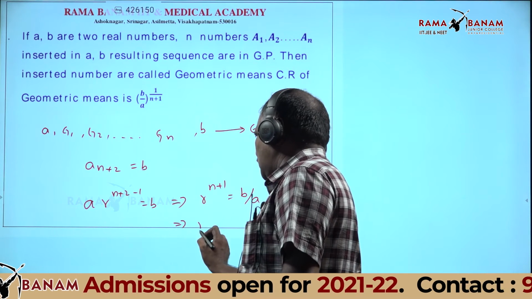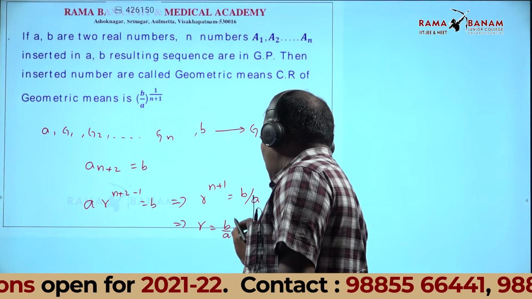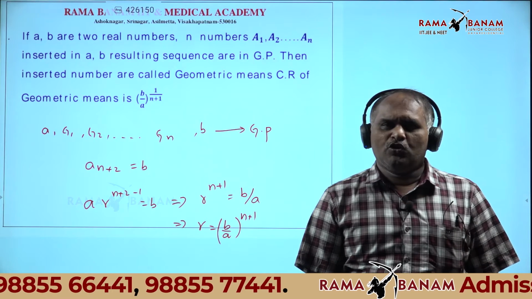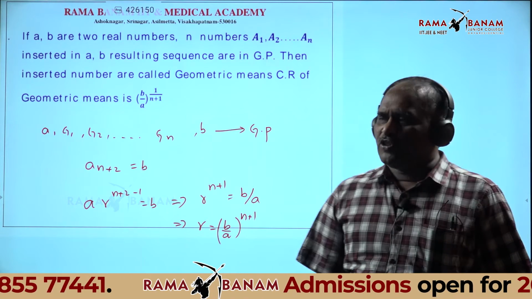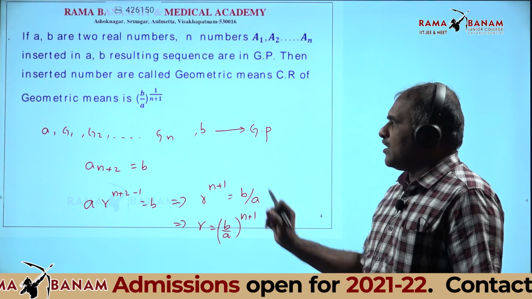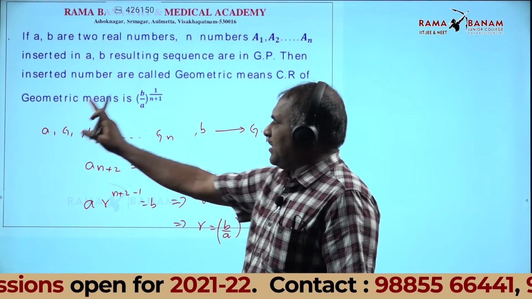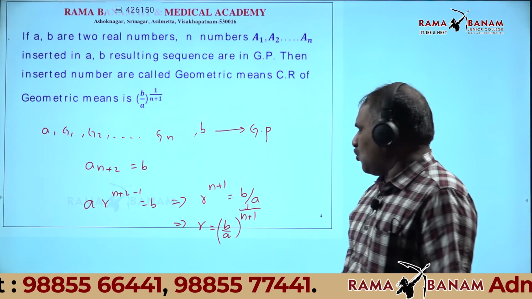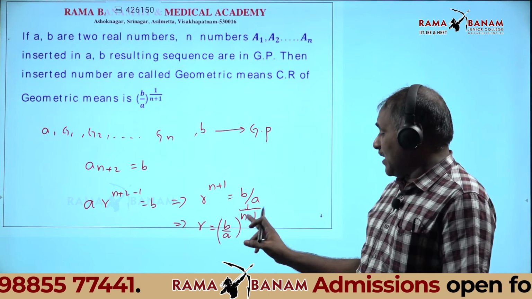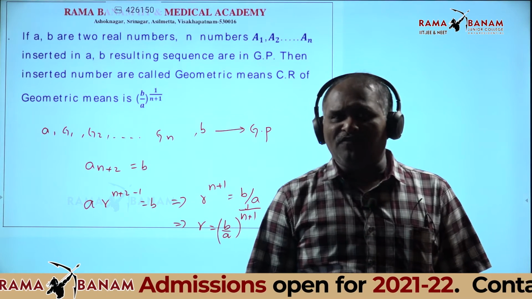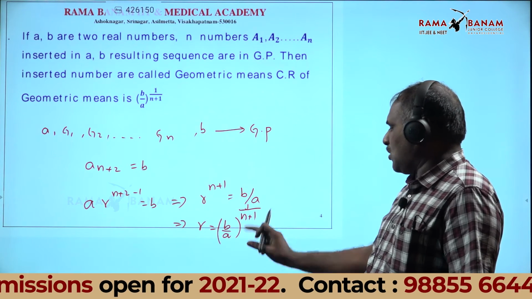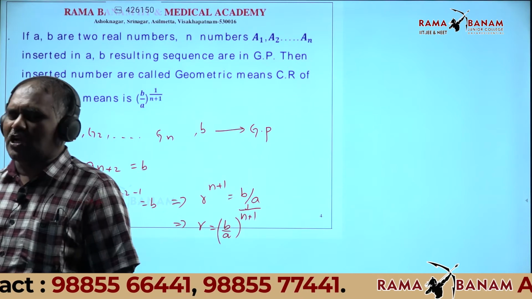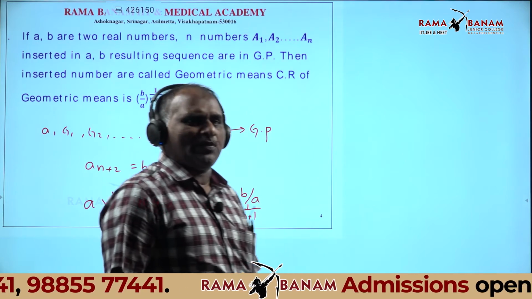What is the R value? R is B by A whole power 1 by n plus 1. Do you understand? Yes, sir. Therefore, the common ratio for geometric means is the last term divided by the first term, whole power 1 by the number of inserted terms plus 1, that is 1 by n plus 1.